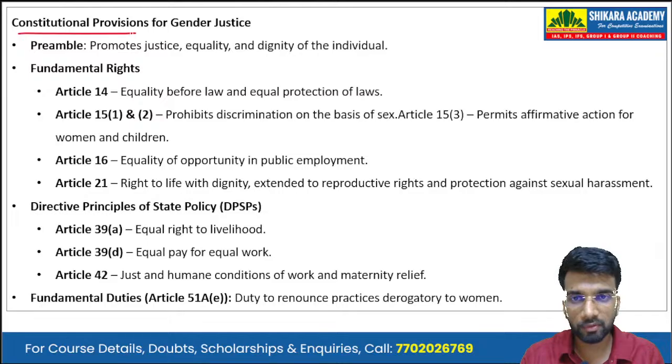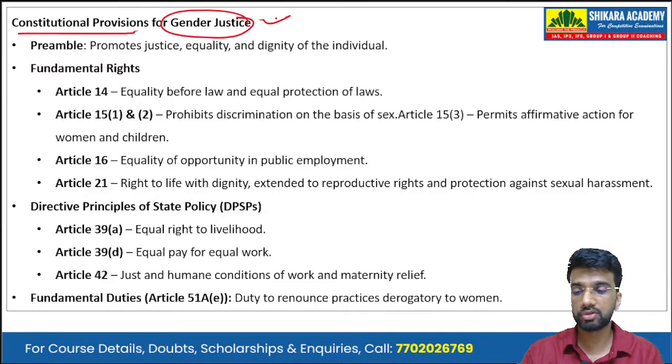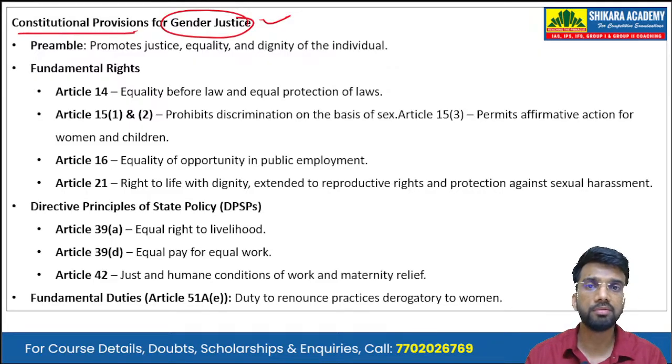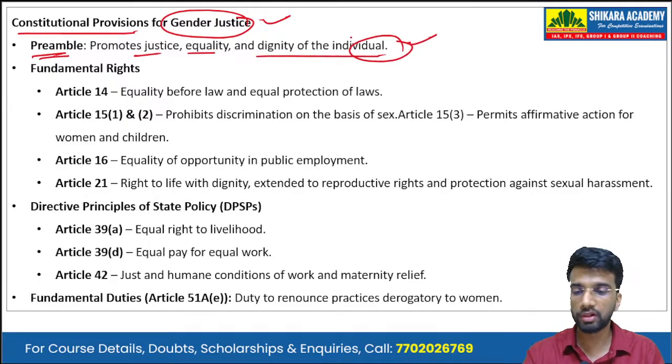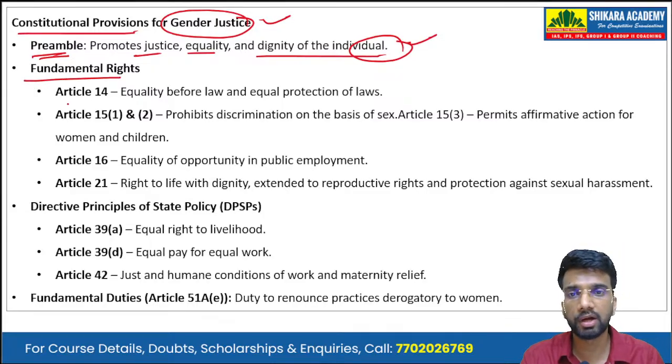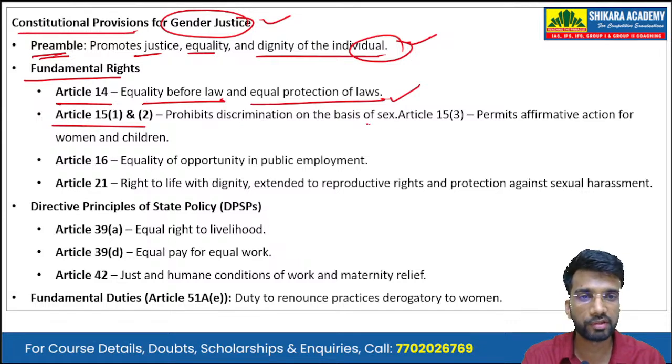Now, these constitutional provisions for gender justice, which provisions are there in the Constitution which support the cause of gender justice in the country? So, first is the preamble. So, preamble promotes justice, equality, dignity of all the individuals in the country. Then there are fundamental rights, particularly Article 14, that is equality before law and equal protection of the law. Article 15(1) and (2), it prohibits discrimination on the basis of sex.